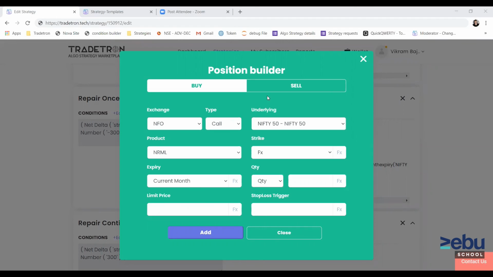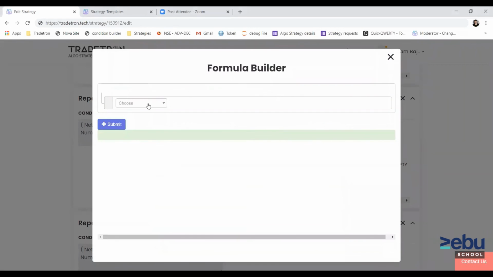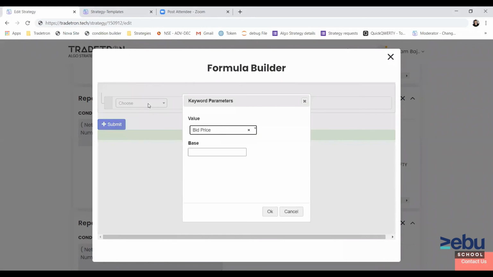How to round off strike to next or previous 100. So instead of the way I have shown in the round keyword, instead of 50 base, you use 100 base. So it will round to nearest 100 strike. It's not clear, I'll just show it to you again. So in this round, you use base as 100. So it will round to the nearest 100 multiple, like this.